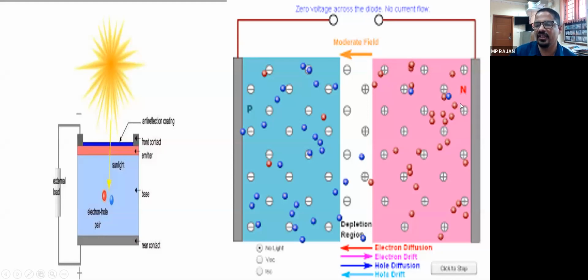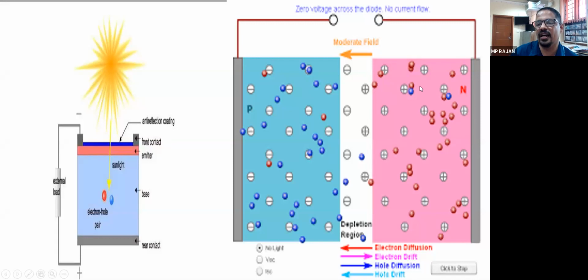Same is the case here. When there is no flow of current, open circuit, a field will be produced, pressure will be produced here because of the accumulation of electron carriers here and hole carriers here. But there is no current, the current will be zero.